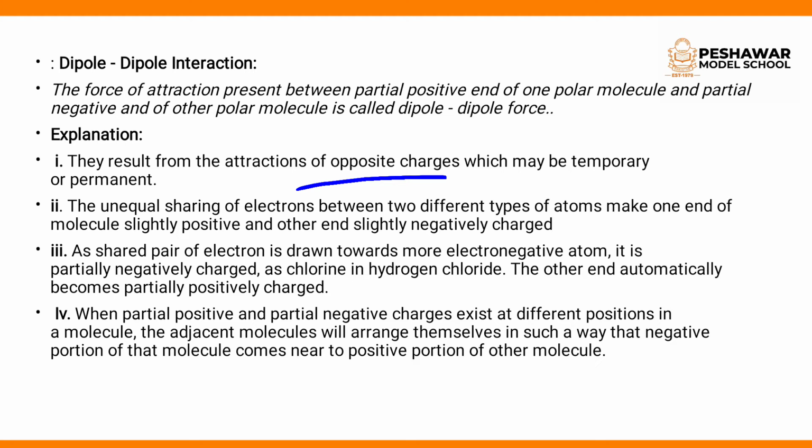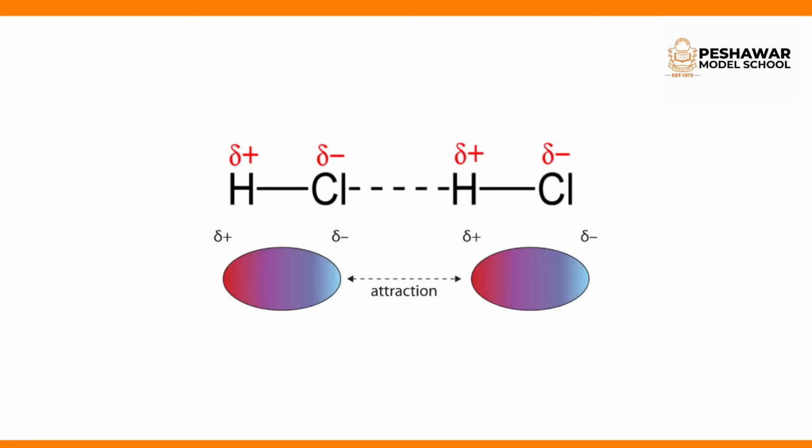Because the molecule is a polar molecule, one end will be slightly positive and the other end slightly negative. Look here, one end is positive and the other end is negatively charged, because it is a polar molecule.